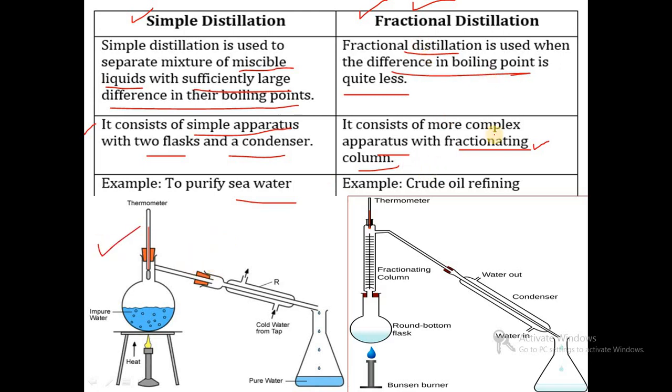An example of fractional distillation is crude oil refining. Crude oil contains petrol, diesel, kerosene, fuel oil, and these mixtures have very close boiling points, with differences of only about 4, 10 or 20 degrees. Such very close boiling points are separated using the fractional distillation technique.